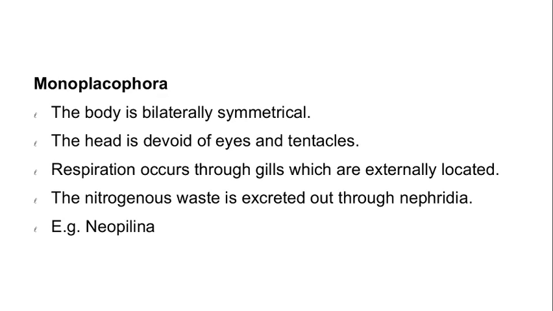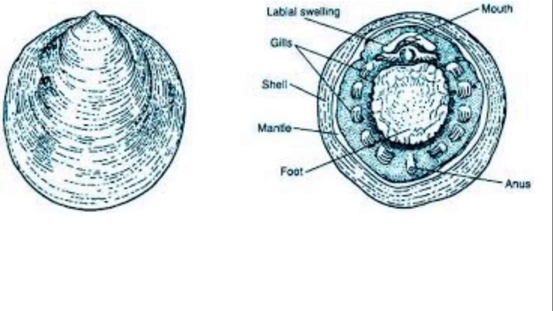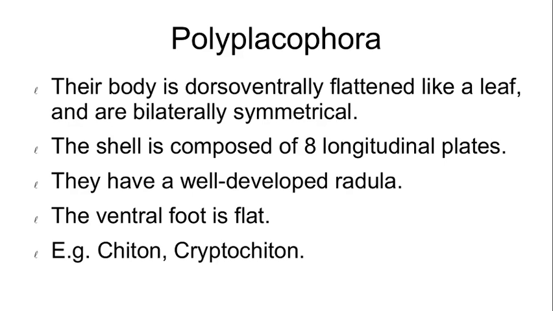Shell comprises a single piece or valve. Head without eyes and tentacles. Foot flat and ventral. Mantle encircles the body as a circular fold of the body wall. Gills external and serially arranged. Five pairs of nephridia serially arranged. Sexes are separate. The example is Neopilina. This is the structure of Neopilina.